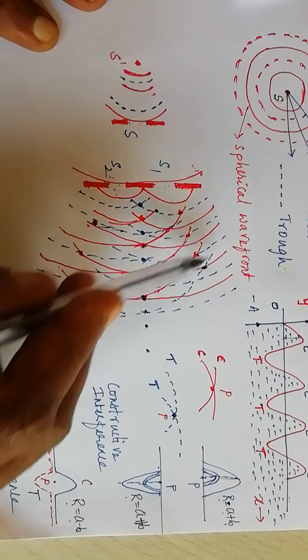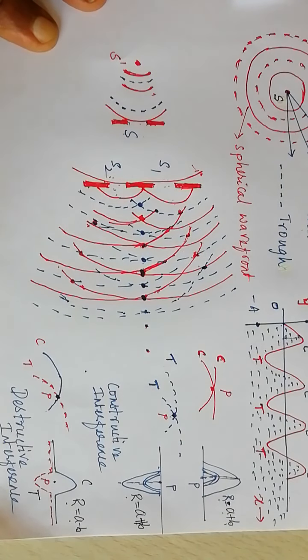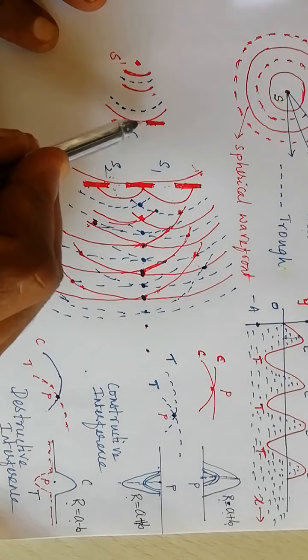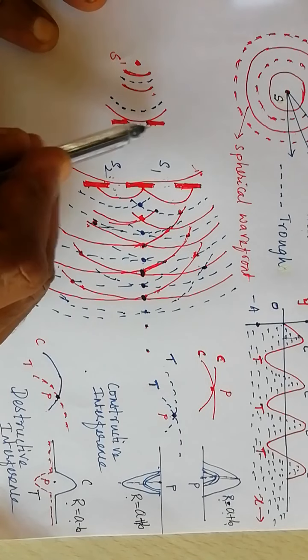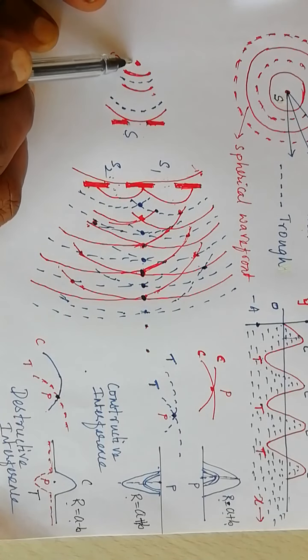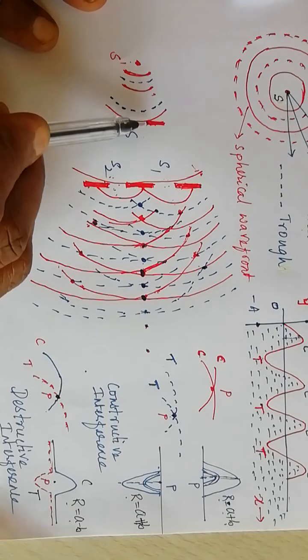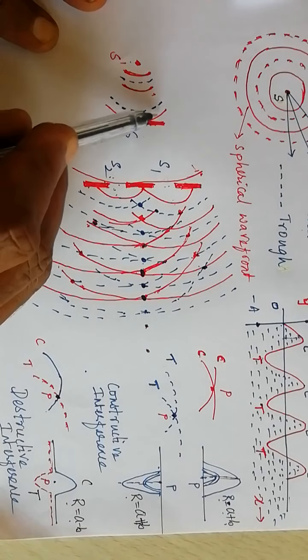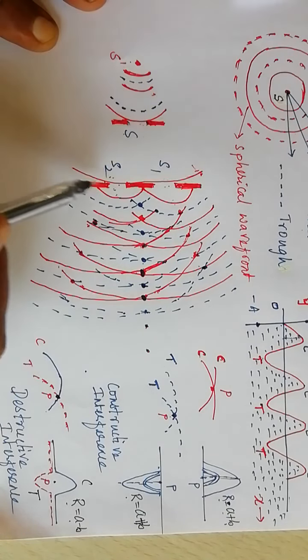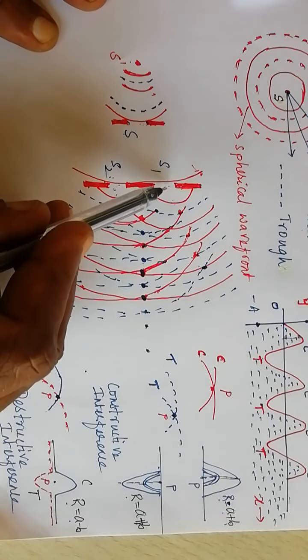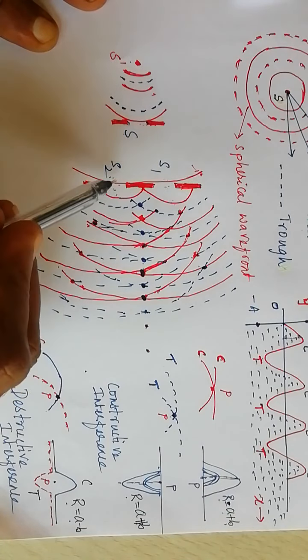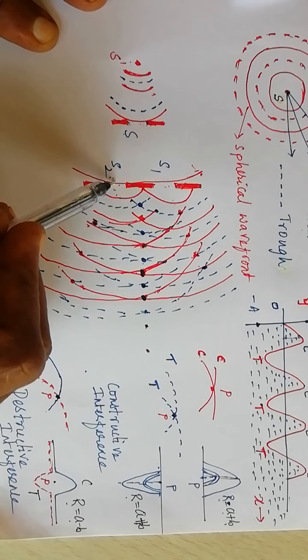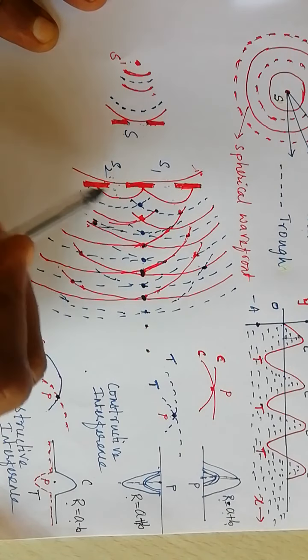So the same analogy holds good for light also. Here this is the single rectangular slit, illuminated by monochromatic light. The wavefront which reaches the two other sources of light, S1 and S2, divides into two parts.